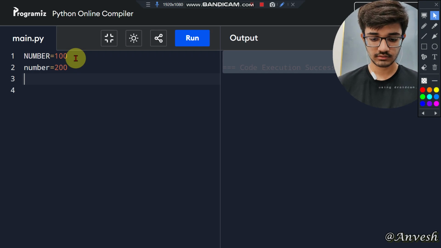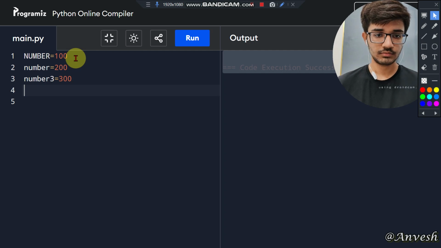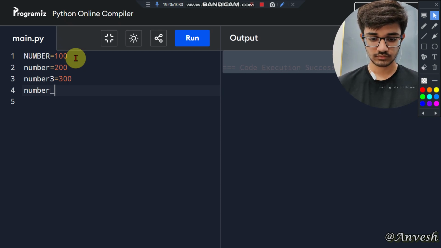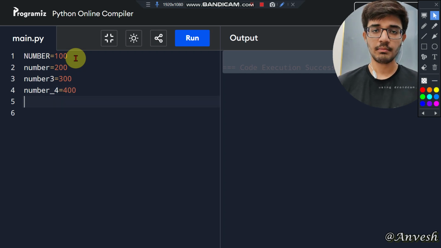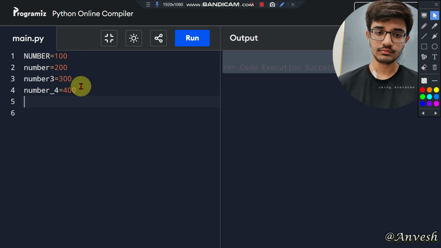Also you can give numbers, like number3 equals 300, and also an underscore, _number4 equals 400. So you can combine uppercase, lowercase, underscore and digits, but you can start only with an uppercase letter, lowercase letter or an underscore.